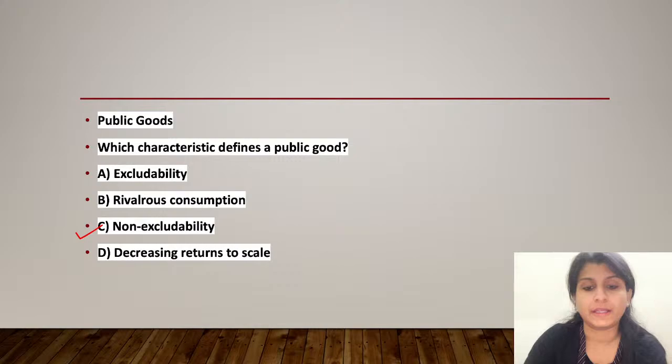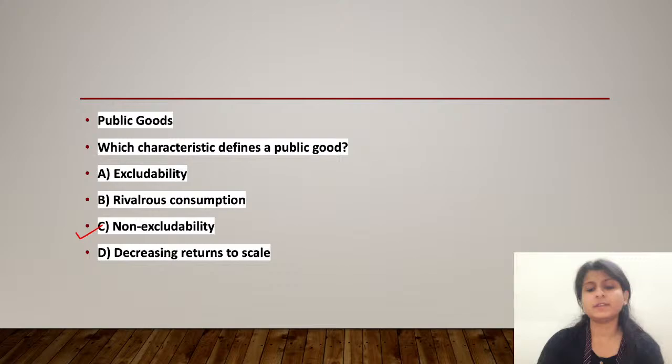A public good is a type of good that is characterized by two key features: non-excludability and non-rivalry. Non-excludability means that you cannot deny someone its use. Let me give you an example like national defense. It is an excellent example of a public good. Once a country is protected, it is not feasible to exclude any resident from this protection, and one person benefiting from national defense does not reduce the benefit to others.